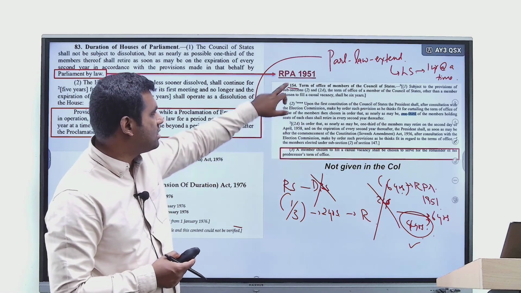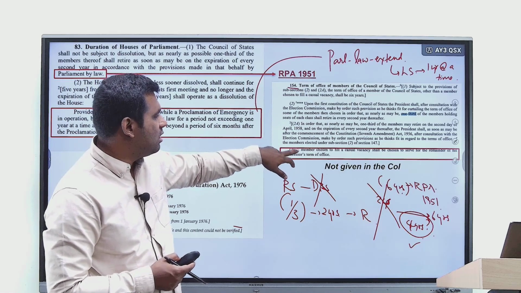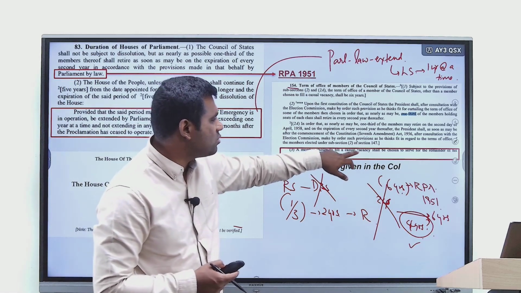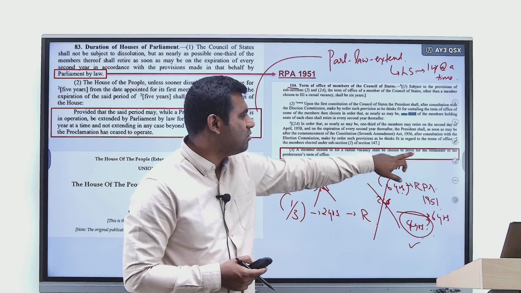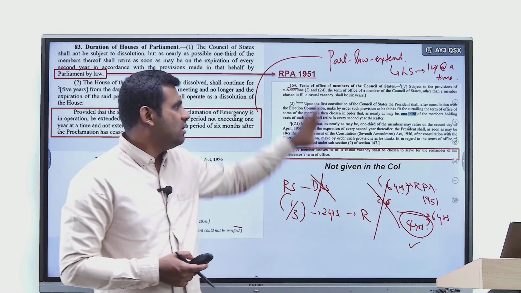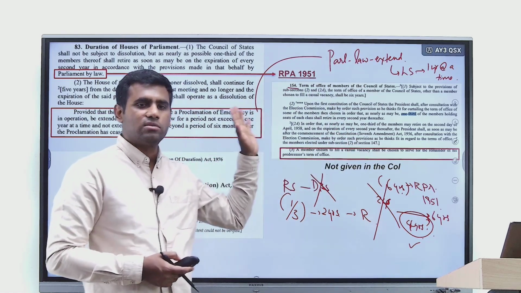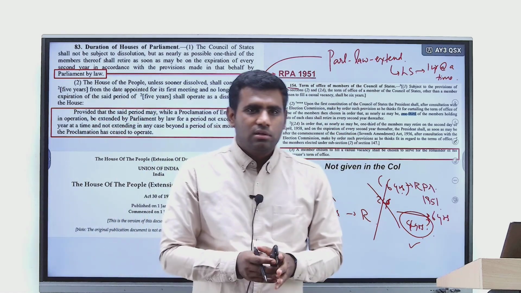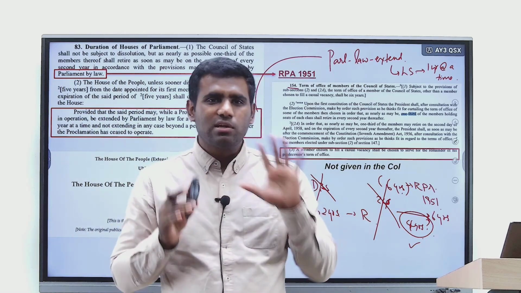Subsection 3 of section 154. What does it say? A member chosen to fill a casual vacancy shall be chosen to serve for the remainder of his predecessor's term of office. Alright. So these are also aspects that are not given in the Constitution. So let's be clear about the duration of the Houses of Parliament. What does the Constitution say?